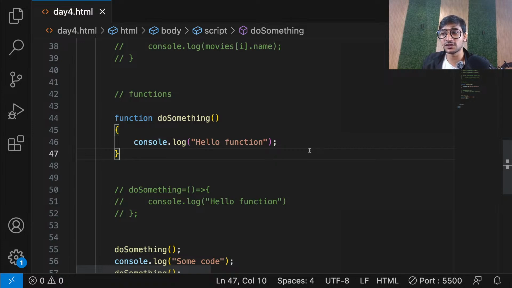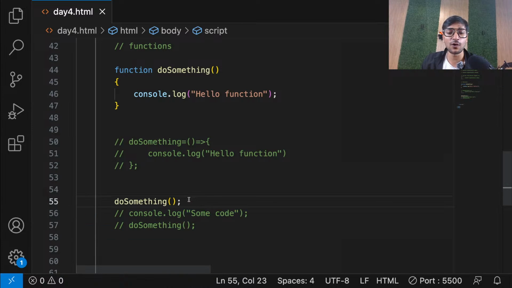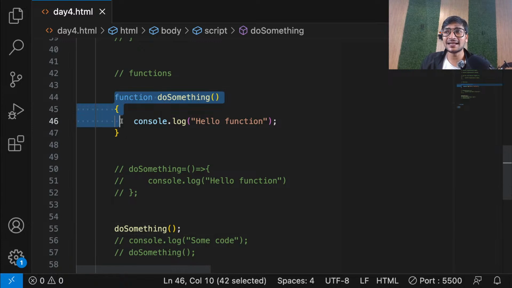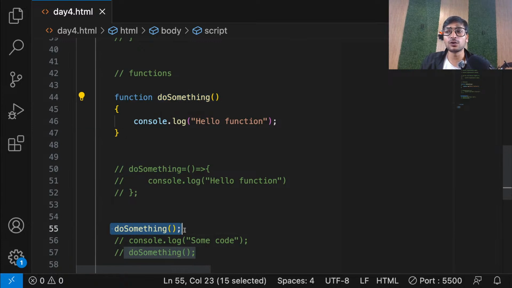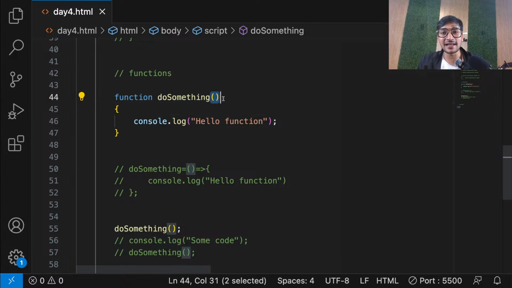Now, guys, one last thing about functions that I want to teach you. Let me comment all the extra stuff first. Please focus, everyone. Sometimes you also want to pass data inside the function from outside, from where you're calling it. For that, you can go to these rounded brackets, which, as I told you on the first day, are called parentheses. Let me show you the use of these brackets.